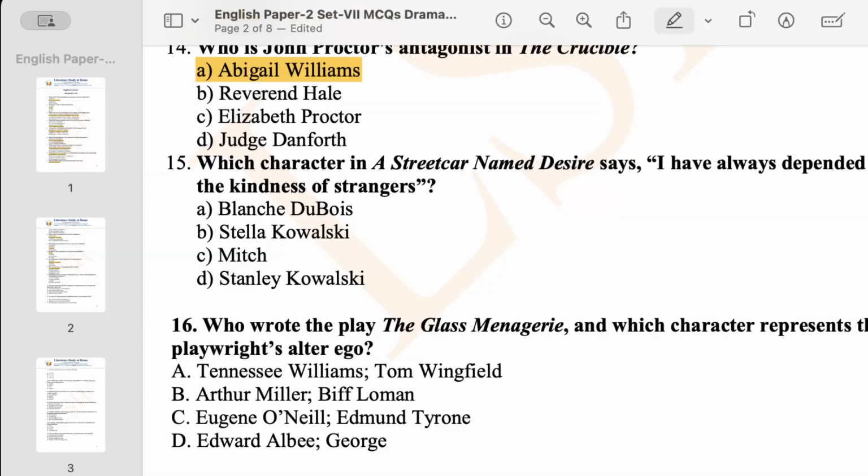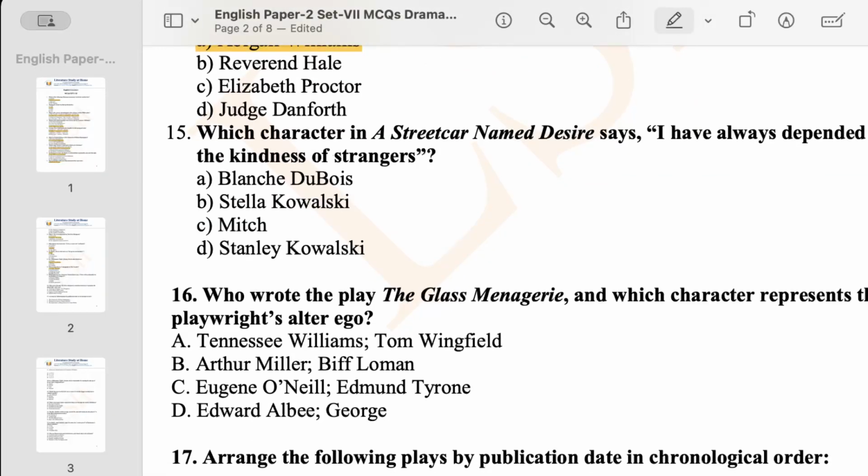Now, question number 15. Which character in A Streetcar Named Desire said, "I have always depended on the kindness of strangers?" This is an oft-quoted line, and if you have gone through the plays, this is a play dealing with sexual desire, excessive greed. So this is a speech by obviously Blanche Dubois, one of the central characters in the play A Streetcar Named Desire.